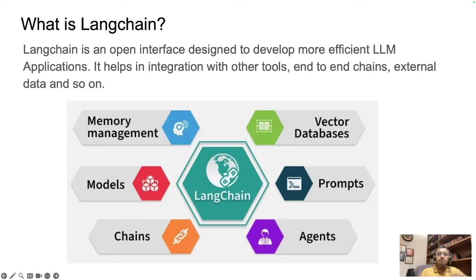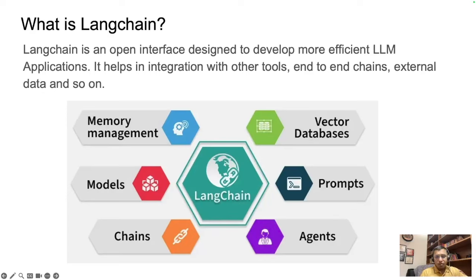For example, you might have a user question, you might have data from a database, and you need to feed them together into an LLM using a prompt. So instead of doing all these sequentially in different steps, you can build them in a single chain, and Langchain is going to use that to perform your action.